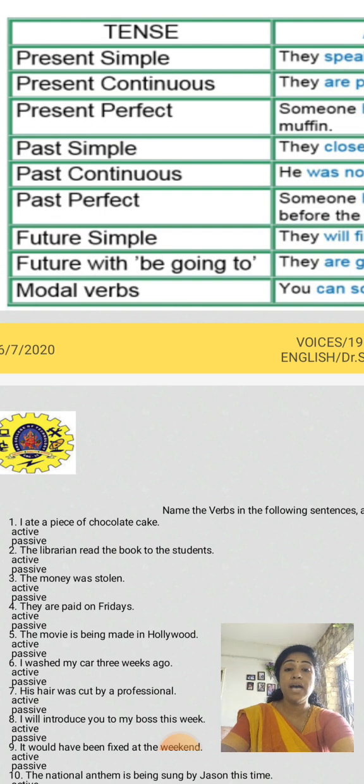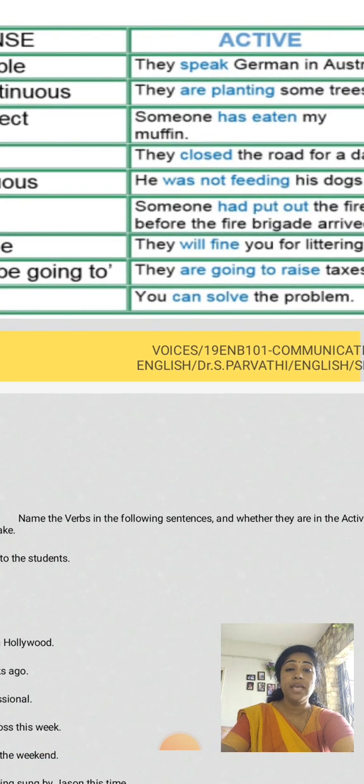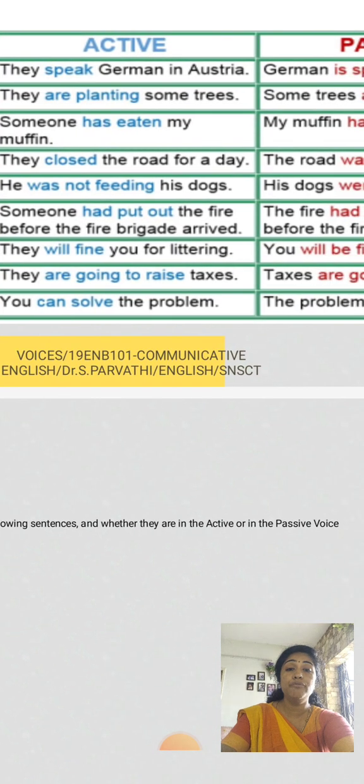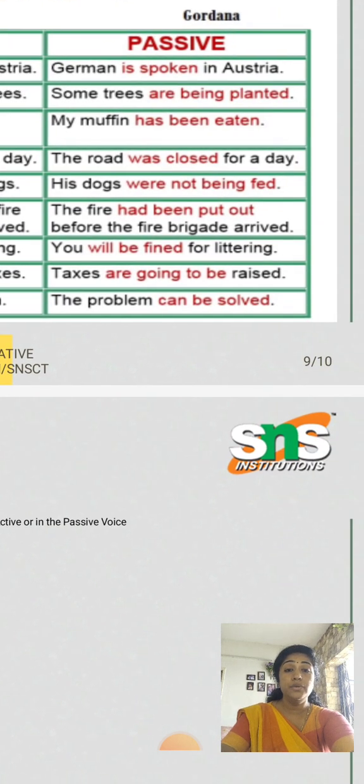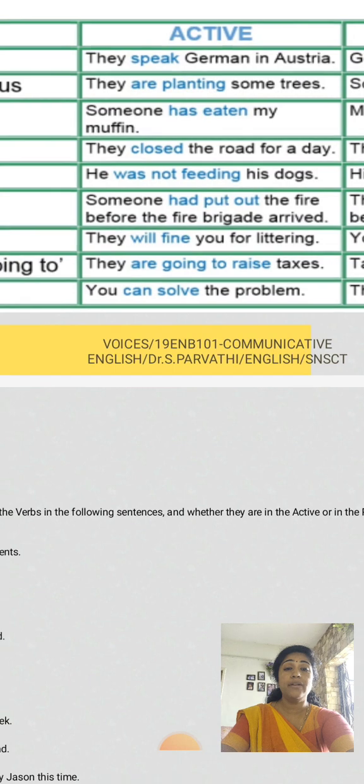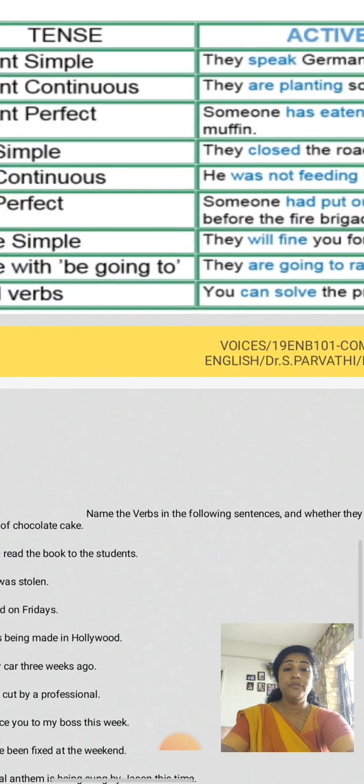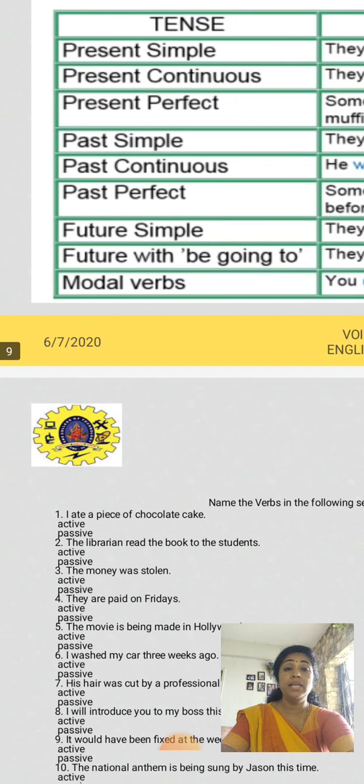And look at the past simple. They closed the door for a day. When it is changed into passive voice, the door was closed for a day. So while changing active to passive, you have to be clear what tense it is. Then you have to change all those things.